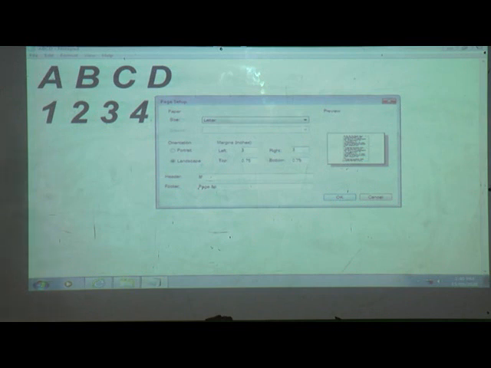If I change to the top, here also we can change. Got it? Wherever we want to change this margin, we can change. If you want what we write in the middle, then by using this setting we can do it. Next one is header. Header also we can change and footer also we can change.